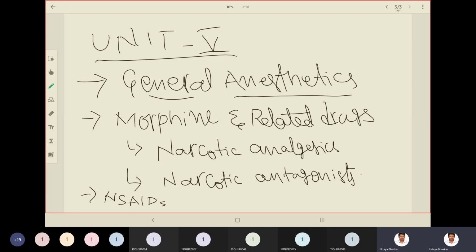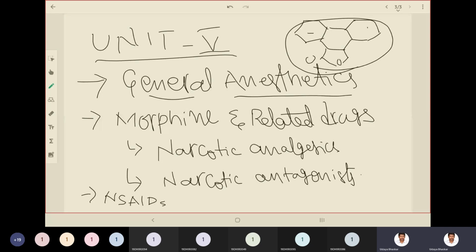Morphine has a steroid-like ring. So I'll give you the basic structure of a steroid that is involved in morphine. Remember this big structure with some differences of double bonds and triple bonds here and there, having OH and all. Like this is a steroid ring.